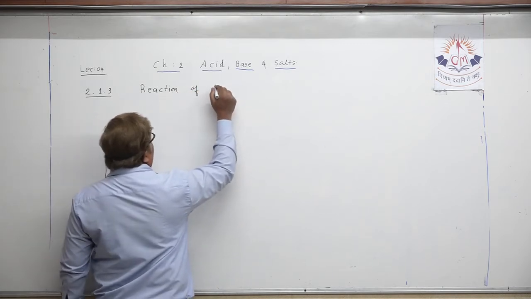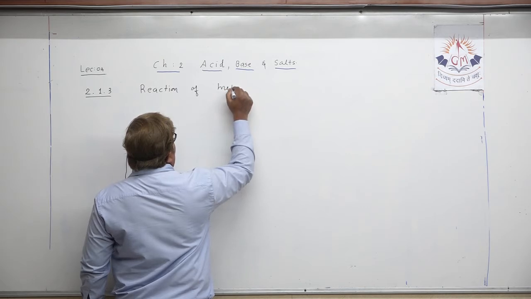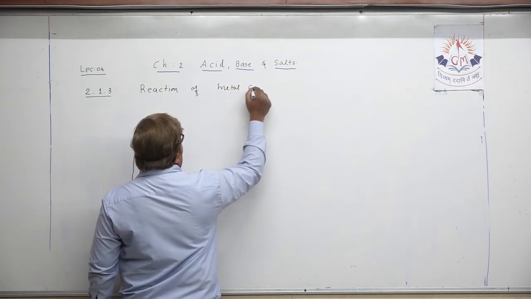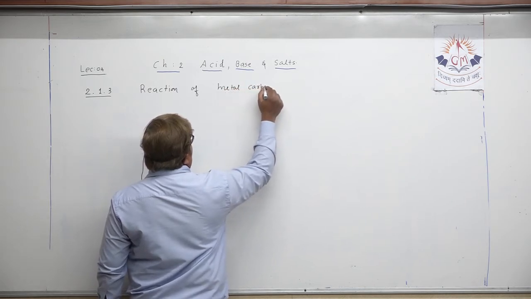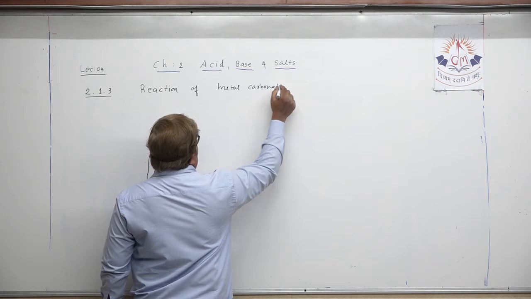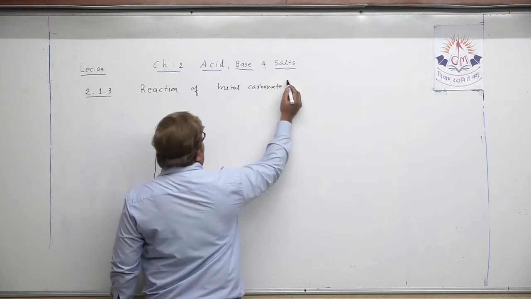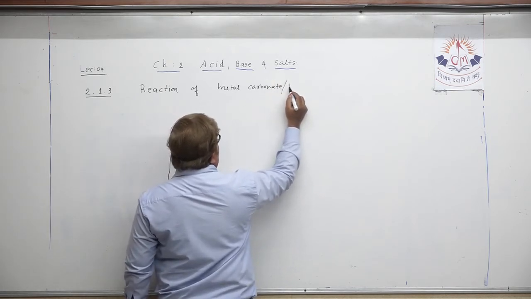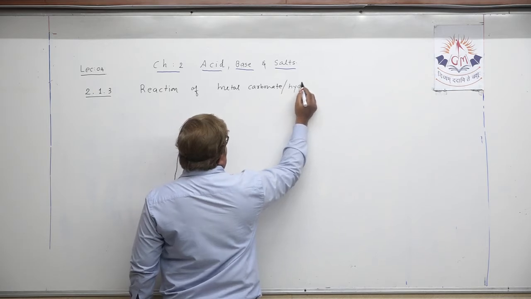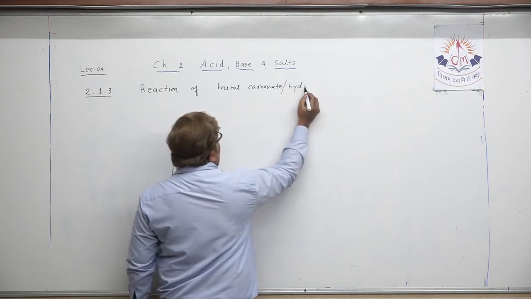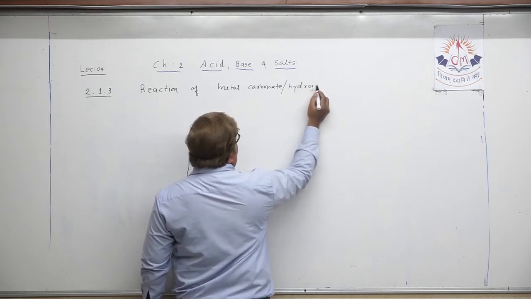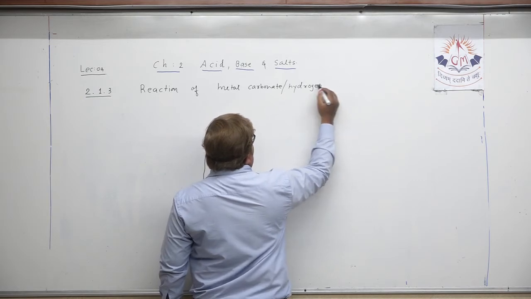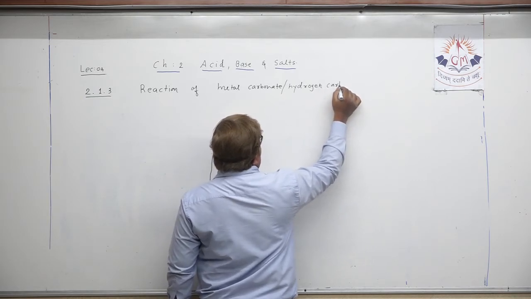reaction of metal carbonate or metal bicarbonate, or I can say hydrogen carbonate. That way also you can write hydrogen carbonate.